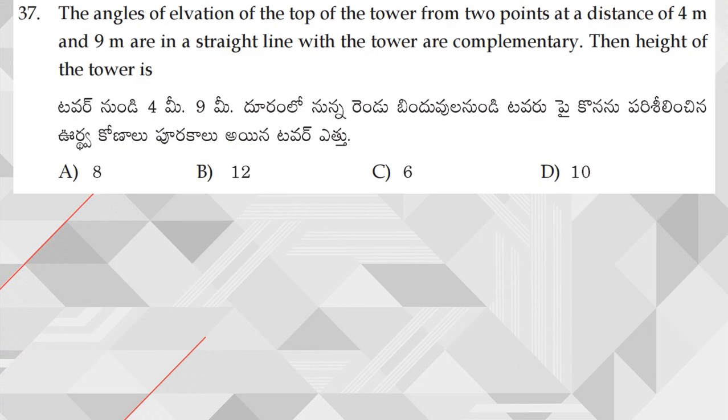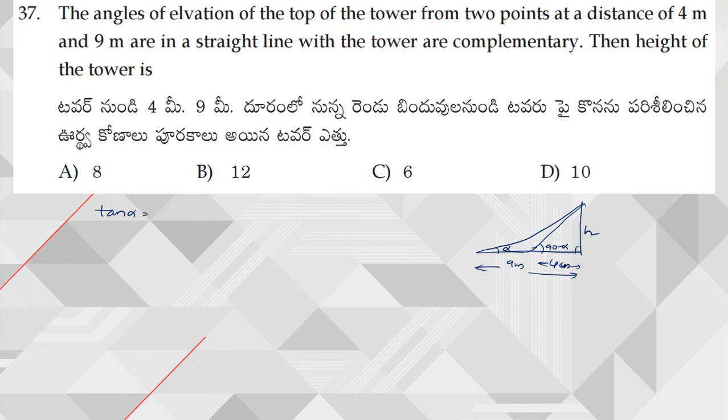The angle of elevation of top of a tower from 2 points at a distance of 4 meters and 9 meters in a straight line with the tower are complementary. So already we know this type of question. If this angle is alpha, then this angle is 90 minus alpha. The nearer one is 4 meters and the far one is 9 meters. So this total distance is 9 meters and this distance is 4 meters. Now by applying tan, we can find out the height.